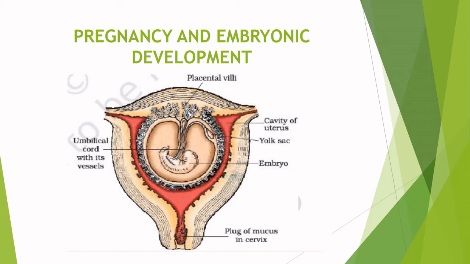The next 2 trimesters are mainly periods of growth for the fetus. In the second trimester, the first movements of the fetus and the appearance of hair on the head are usually observed during the fifth month. By the end of 24 weeks, that is the second trimester, the body is covered with fine hair, the upper and lower eyelids separate, and eyelashes are formed. During the seventh month, the eyes open and bones begin to ossify.